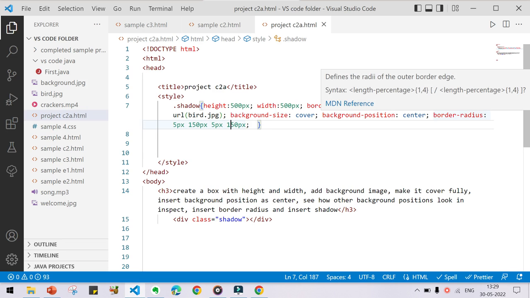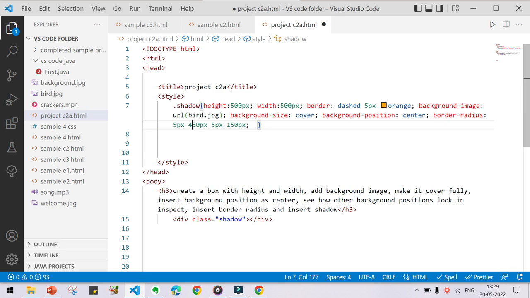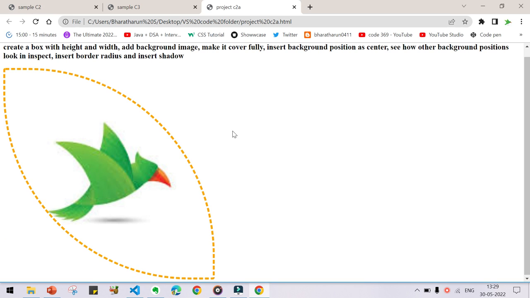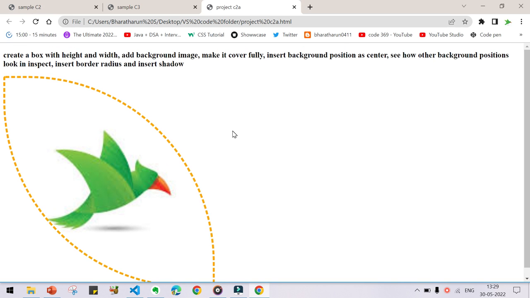Okay, I'm giving 450 because we tried 300 and it was changing only a little bit. I'm giving 450 and pressing Ctrl S, go back, reload. You can see a big change here.